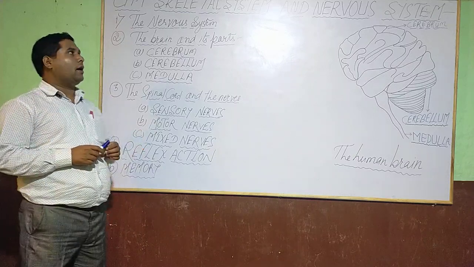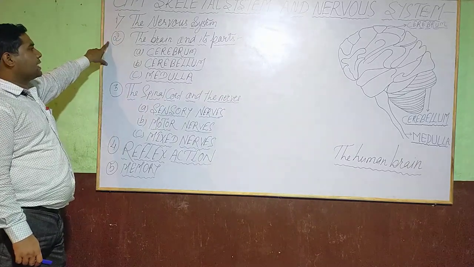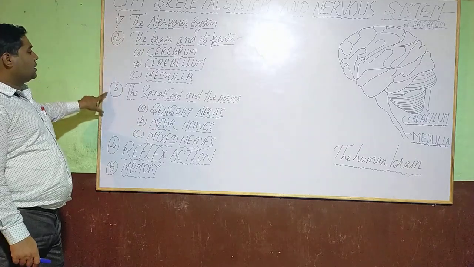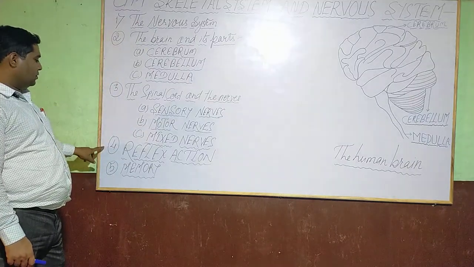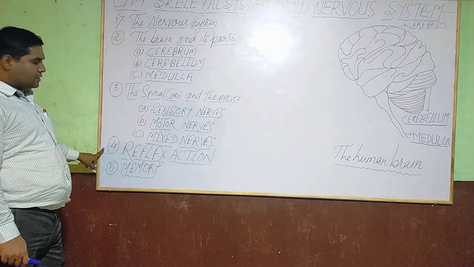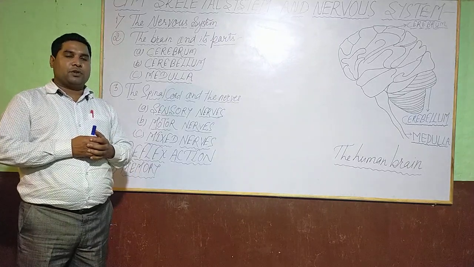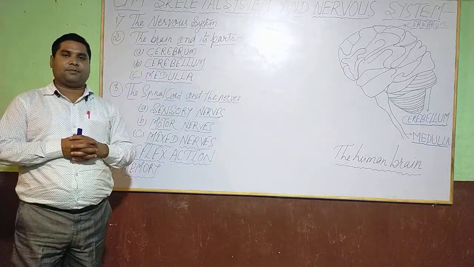And the topics are: first, the nervous system; second, the brain and its parts; third, spinal cord and the nerves; fourth, reflex action; and the last is the memory. So let us proceed to the first point, nervous system.